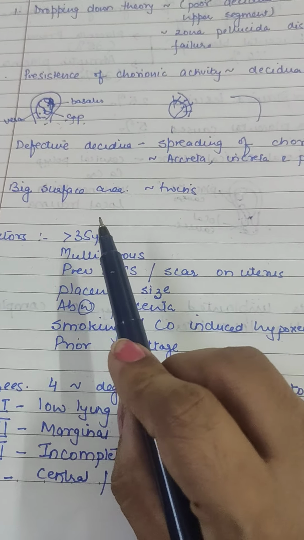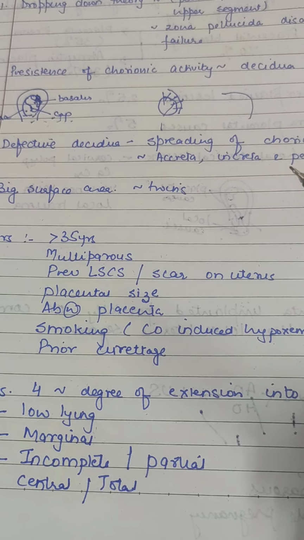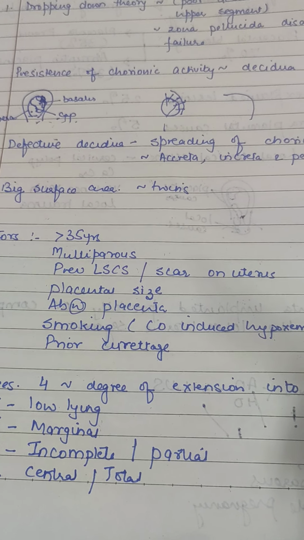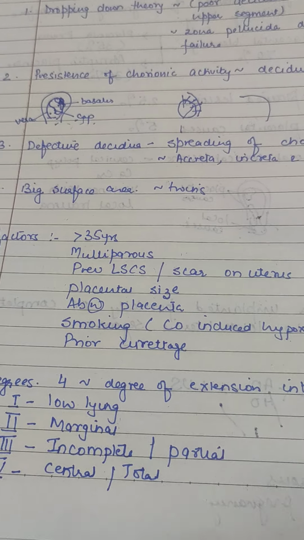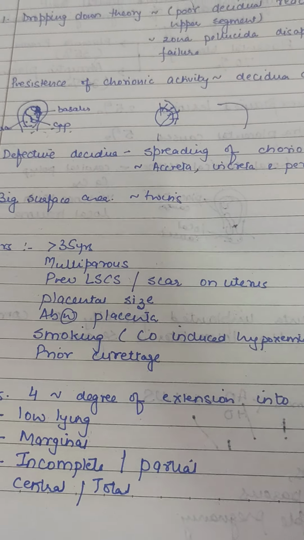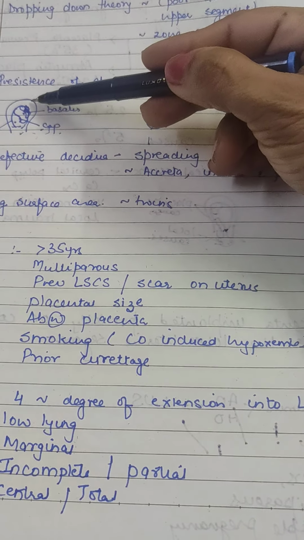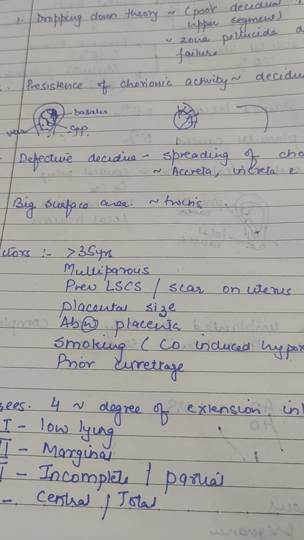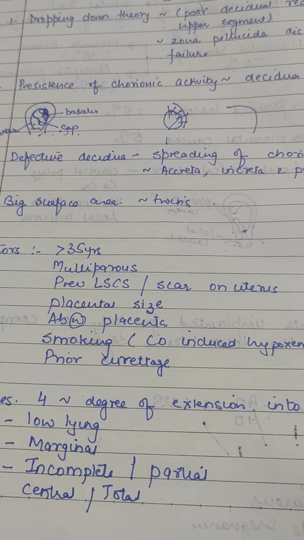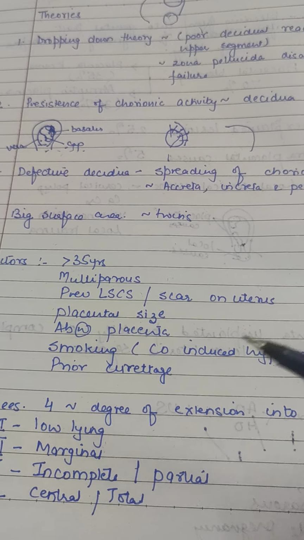Then there is a big surface area, as seen in multiple pregnancy, twins, triplets, etc., or a big size baby. Bigger the baby, bigger will be the placenta. So though it is implanted in the upper segment, because it is big, it comes down also. Some part of it reaches the lower part also. So these are the different theories.